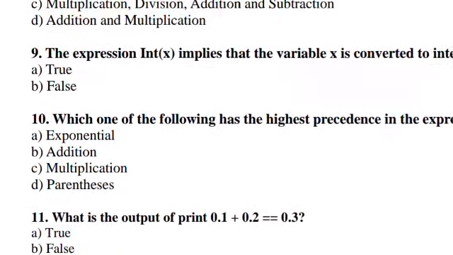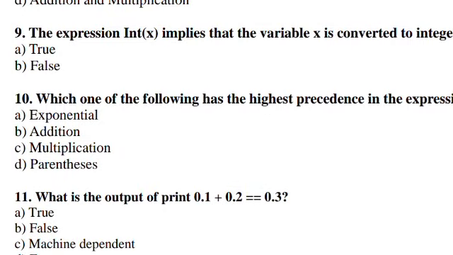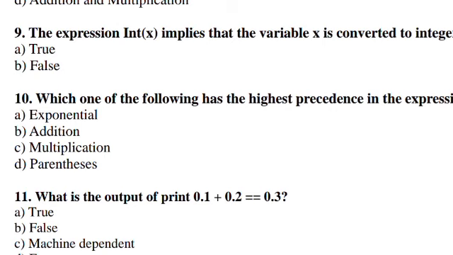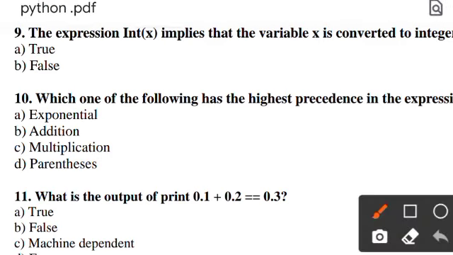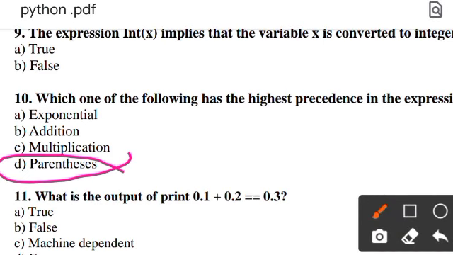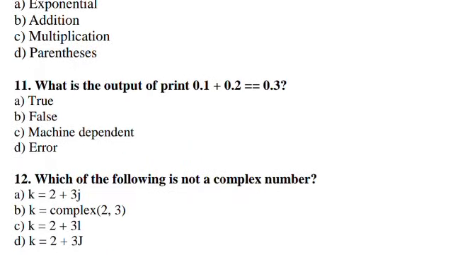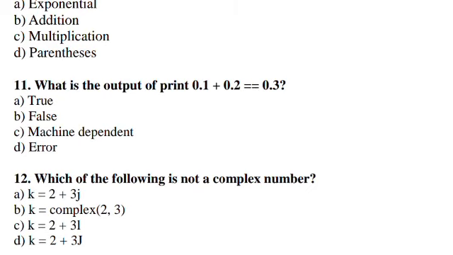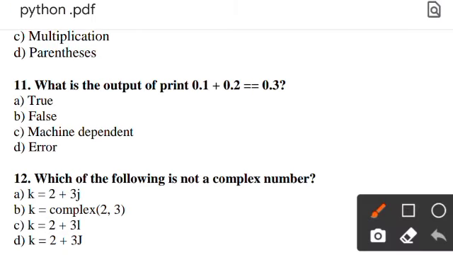Next is, which one of the following has the highest precedence in the expression? Right answer will be option D, parenthesis. Next is, what is the output of print 0.1 plus 0.2 double is equal 0.3? Right answer will be option B. This statement is false. Okay.